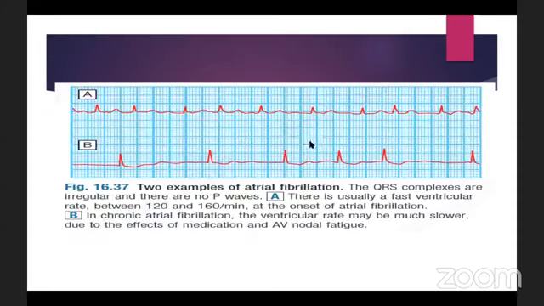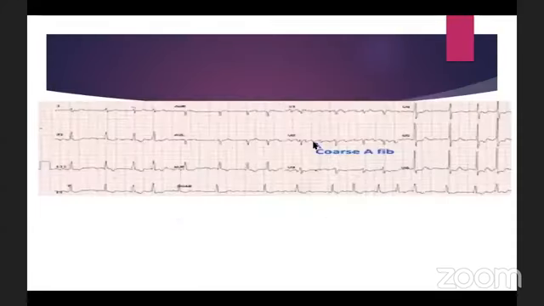Okay, so this is the fibrillatory F wave that I mentioned. See, the P wave is replaced by a fibrillatory F wave. So this we can also find, and as we can see the other features, there are no P waves and the RR interval is irregularly irregular.